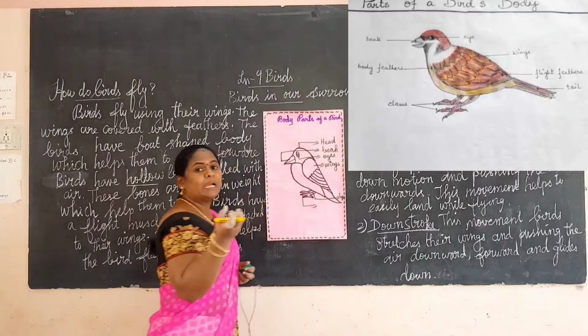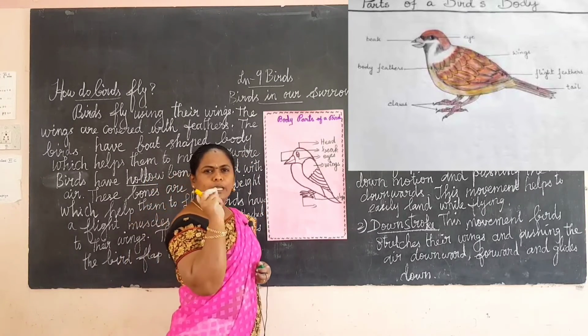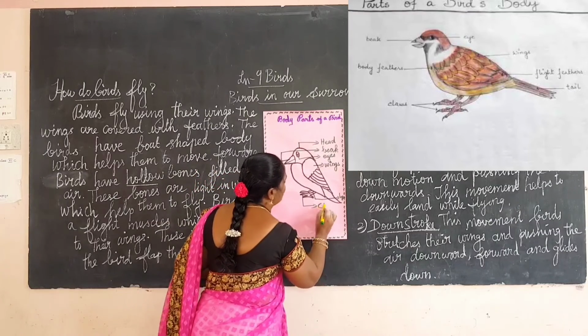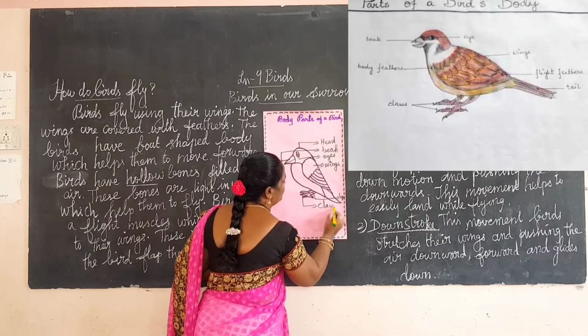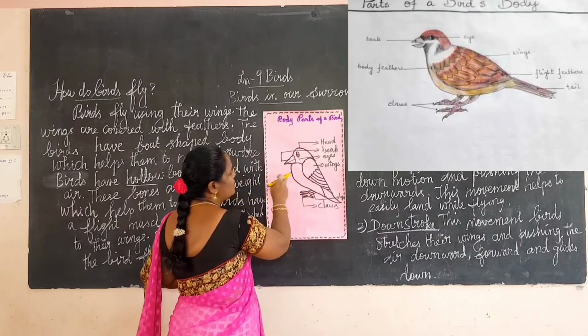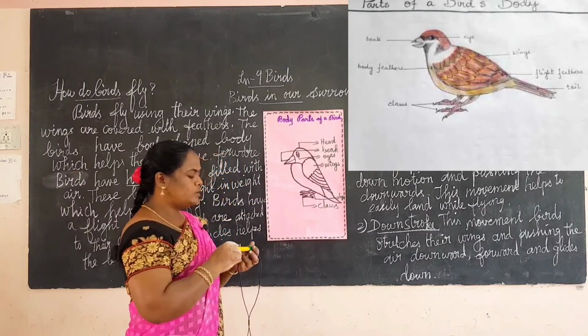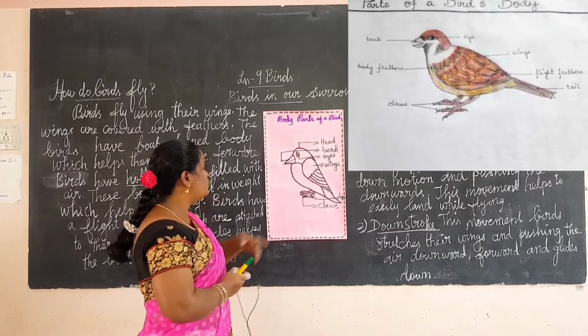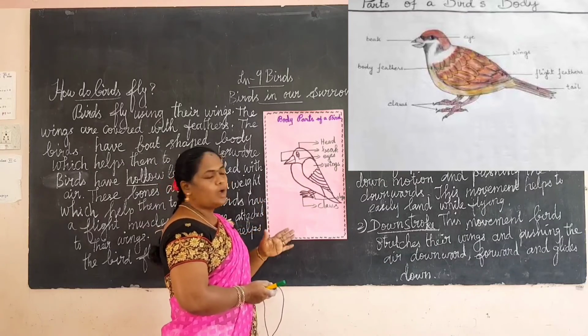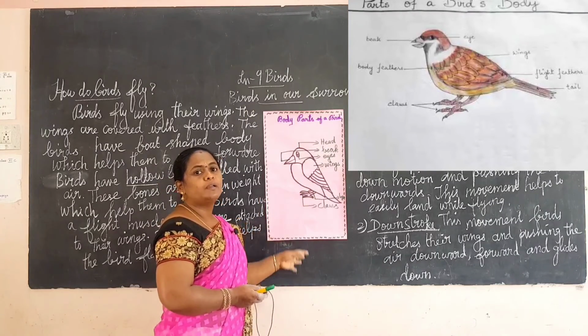And then this one is a claw. It looks like a nail, so that is called a claw. We should not call it toes. Okay, claws: C-L-A-W-S, claws. And then this is the down feathers coming here. So these are the parts of a bird. A bird has two eyes, the beak, and then wings, legs, and claws. Okay, so these are all the parts of a bird.